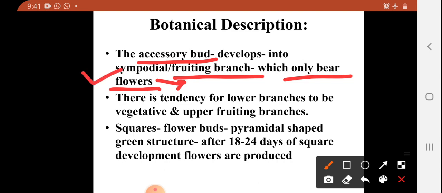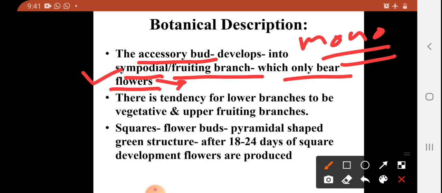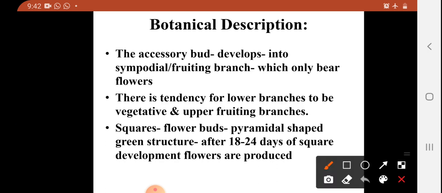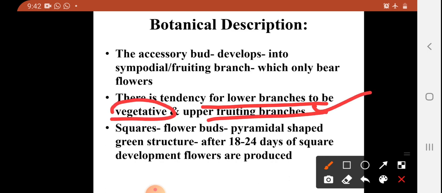And one more synonym used for this branch is sympodial branch. Okay, so monopodial branch is developed through the axillary bud, and it is a vegetative branch. Accessory bud develops the fruiting branch, and this fruiting branch is called the sympodial branch. You have to keep in mind, it is important for objective type questions, for theory as well as practical.